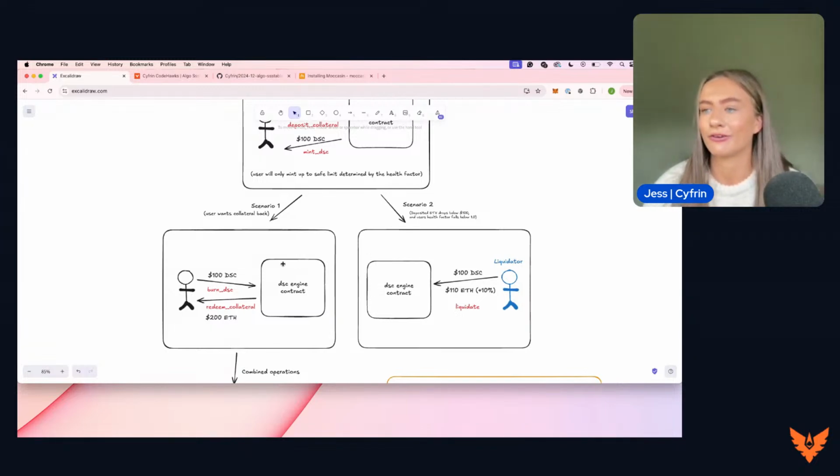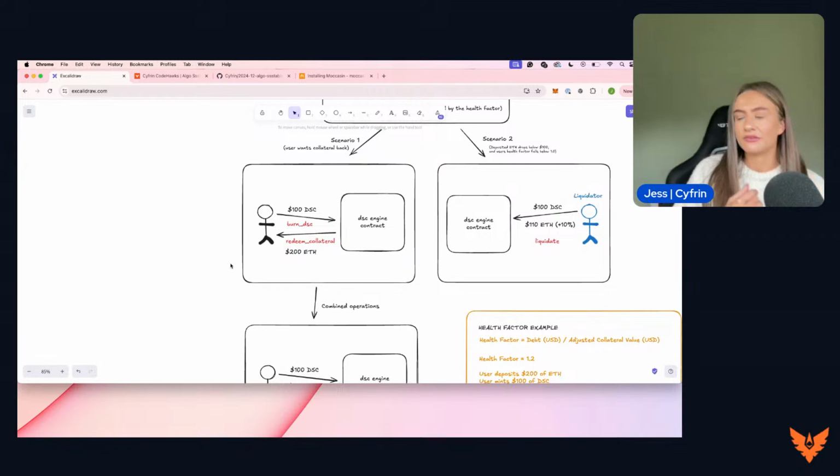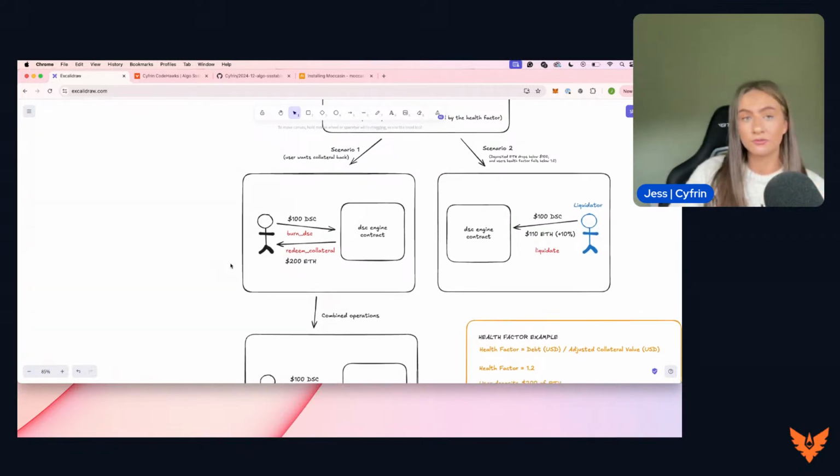So let's look through the first scenario here. A user has borrowed $100 worth of DSC, and they're ready for their collateral back. They burn the DSC, and they can redeem their collateral using the redeem collateral function and receive their $200 worth of ETH in return.